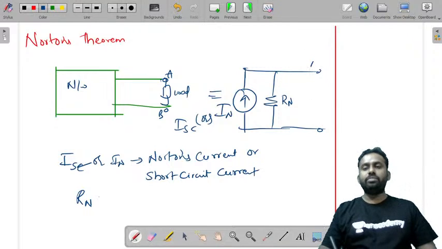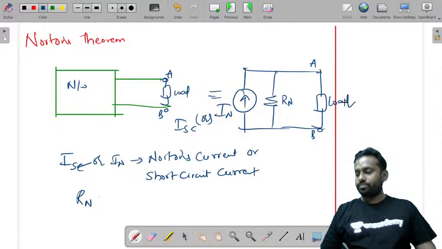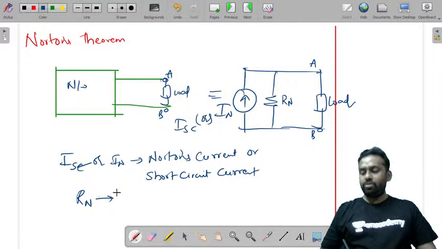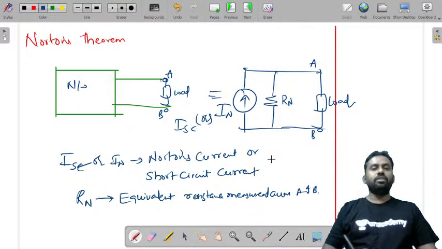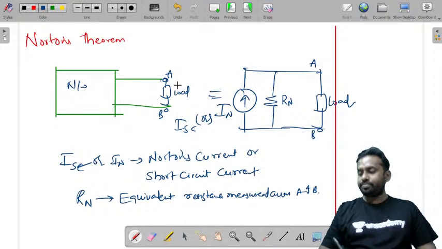This is also load terminals A and B. We are connecting a load here. So Rn is the equivalent resistance measured across A and B.